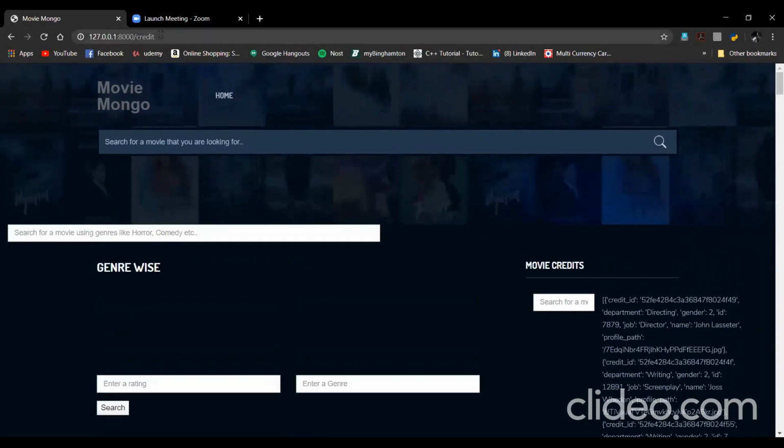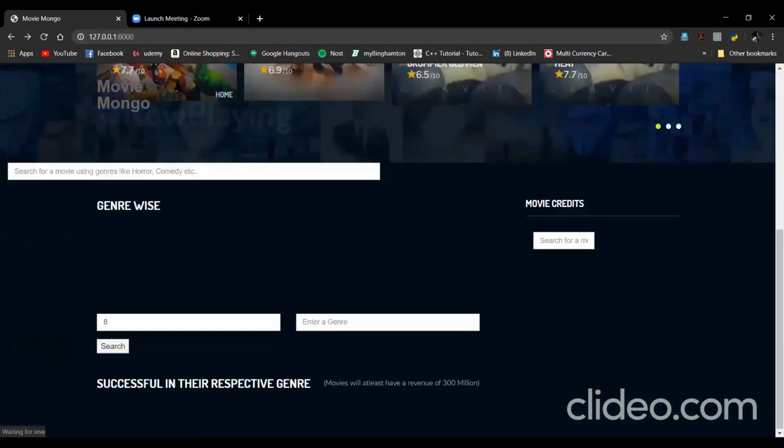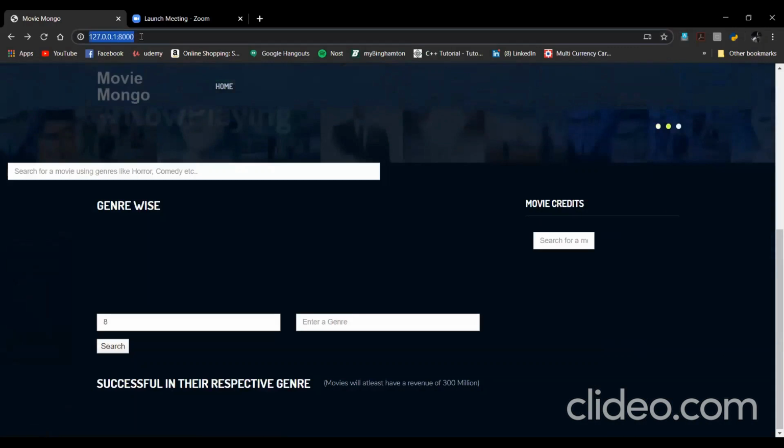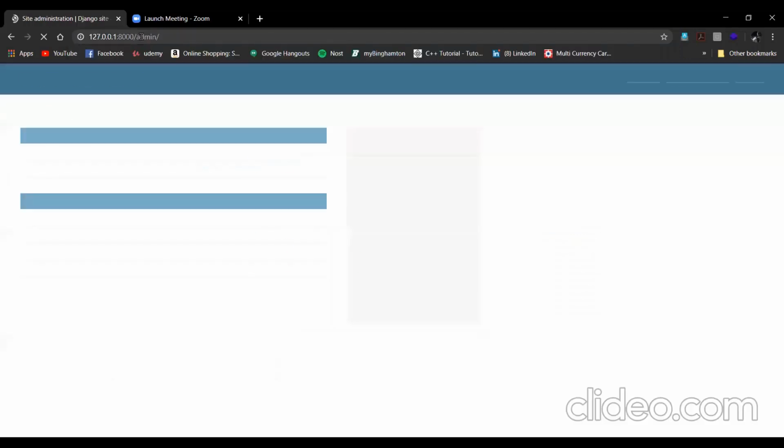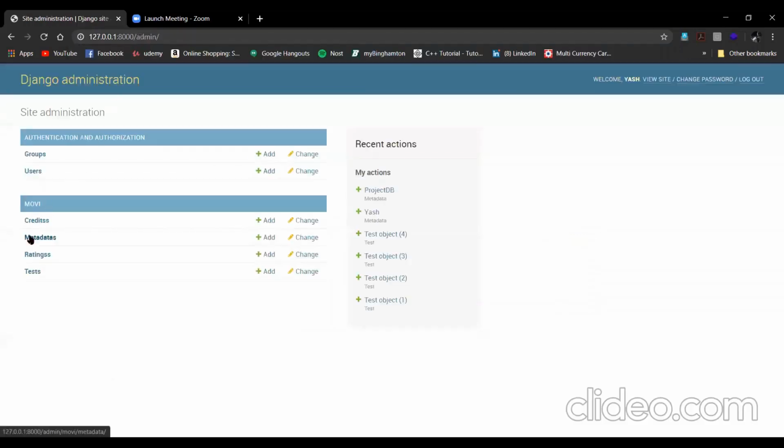Now the last query is CRUD operations, which is the basic query, I guess. This is performed from the admin page that is provided by Django. Here I have registered 3 of my collections.